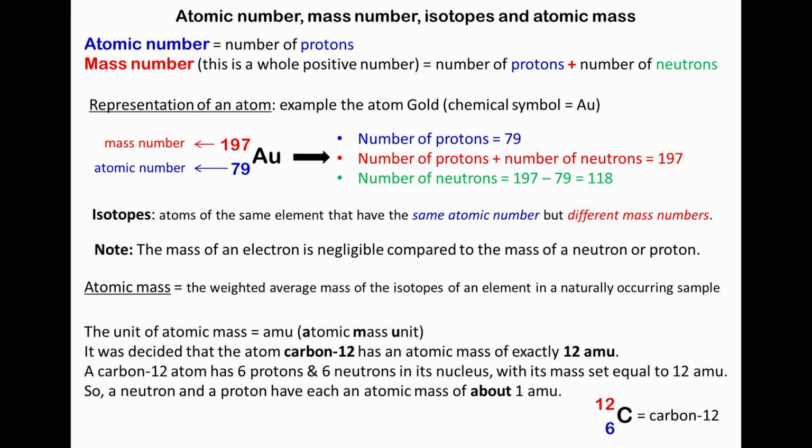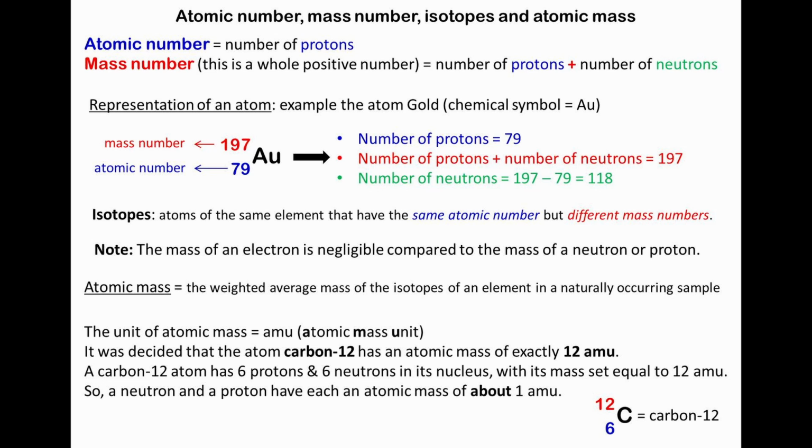In nature, most elements are found as a mixture of 2 or more isotopes. So, the atomic mass of an element will depend on the relative amounts of isotopes found in nature. The atomic mass is defined as the weighted average mass of the isotopes of an element in a naturally occurring sample. The unit of atomic mass is the AMU, or atomic mass unit.